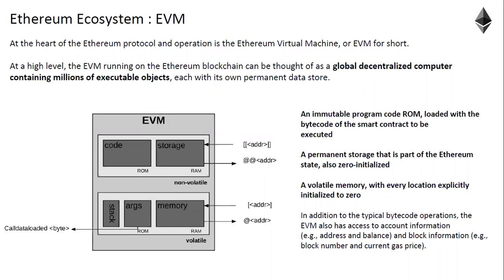And of course, every EVM has ROM and RAM. ROM is something where immutable program code is stored. That means all the smart contracts deployed will be stored in the immutable program code ROM. And there is volatile memory, which is RAM, used just for the purpose of operations.